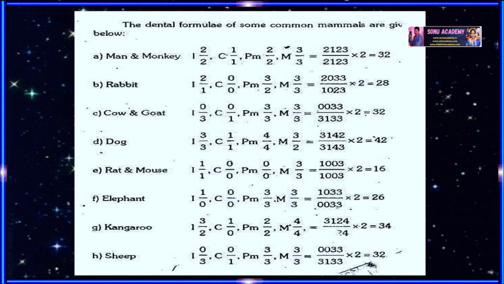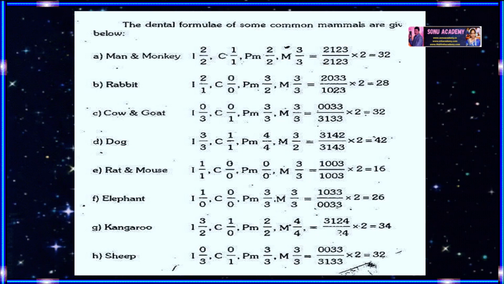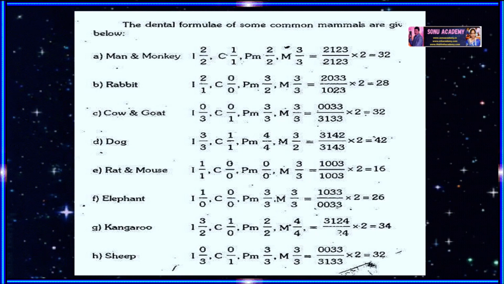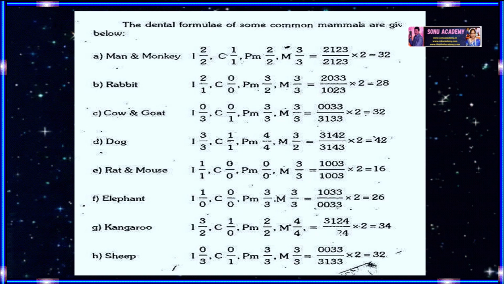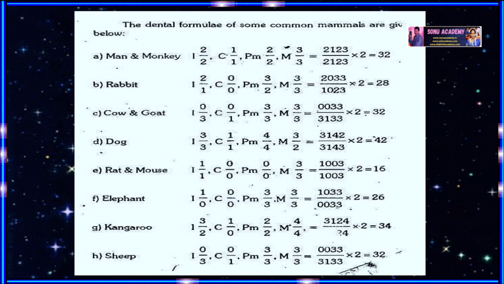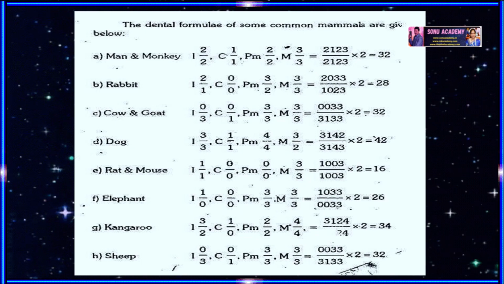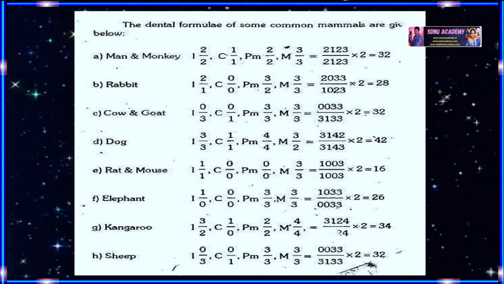Now let us see the dental formula in elephants. Elephants have incisors 1 by 0, canines 0 by 0, premolars 3 by 3, and molars 3 by 3. So the dental formula of elephant is 1033 by 0033 into 2 means 2 sets, the total number being 26.